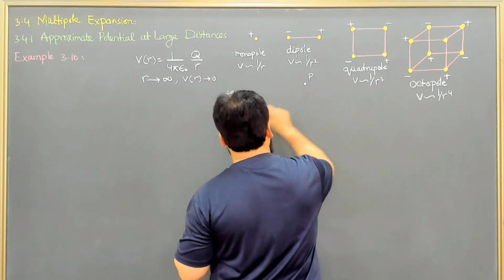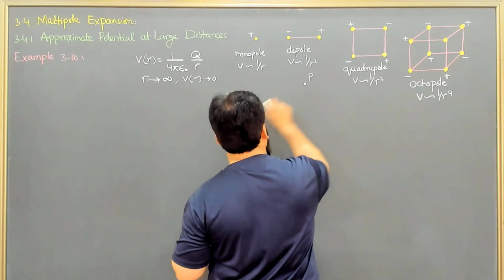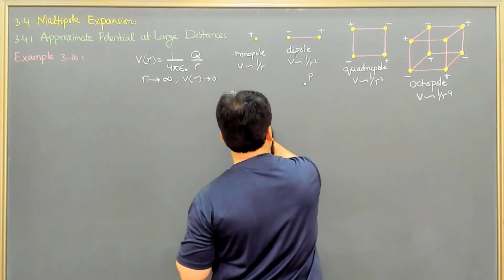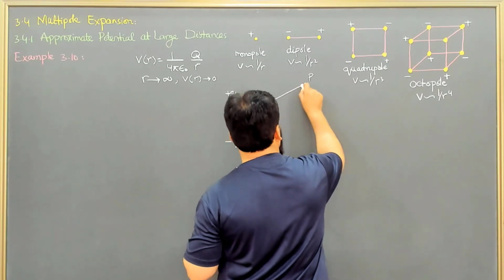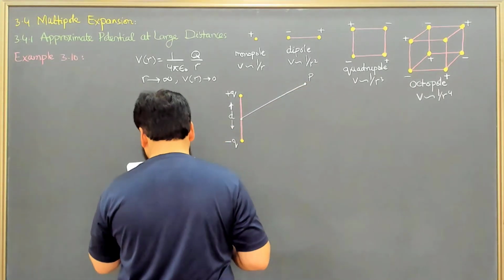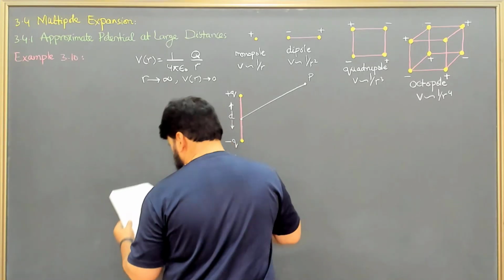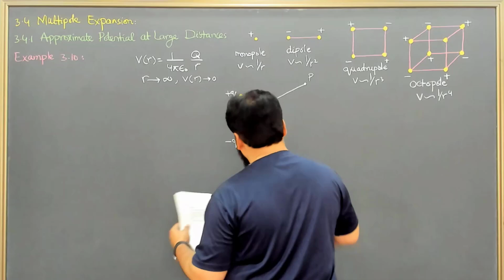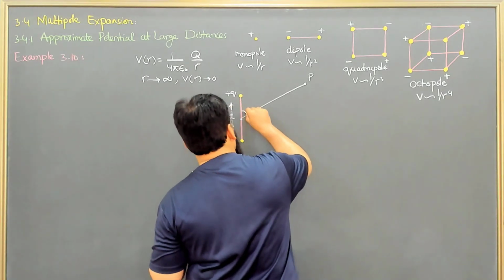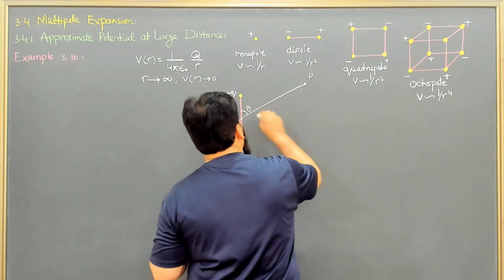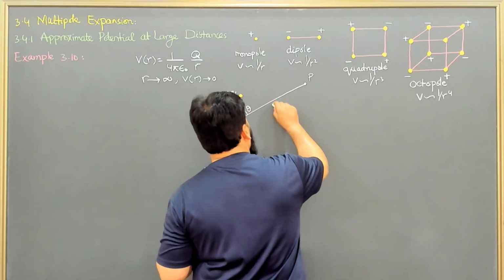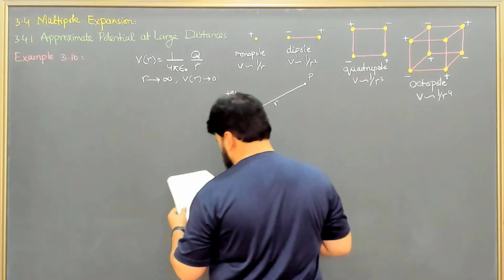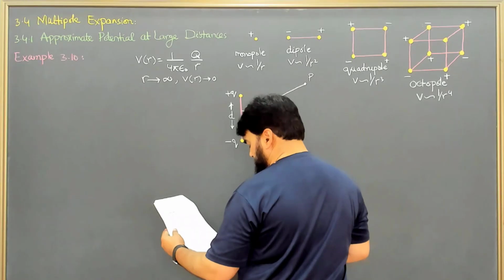This is our observation point P, and I will connect this with this one. So it's here, and this makes an angle theta with this, and from any point I consider this distance is r.